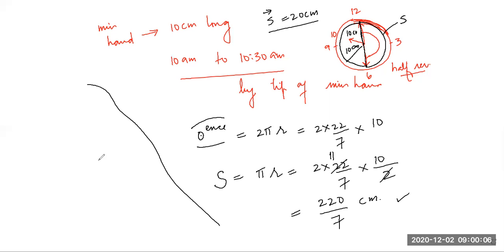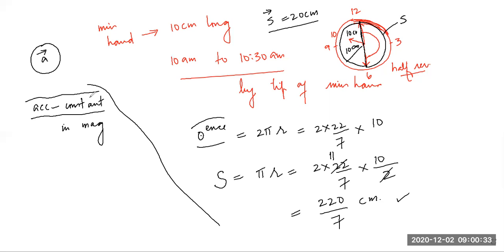Now I have one question to be asked from you. Let's see which student answers the question. Students, the acceleration of the particle is constant in magnitude. Imagine students, acceleration is also a vector quantity. Do you know? Acceleration also has direction. Acceleration is not a scalar quantity, but I'm talking about only magnitude of acceleration. That is constant, but not its direction.